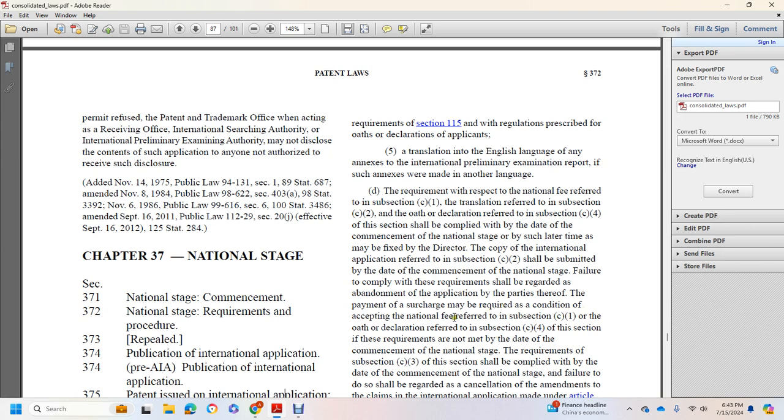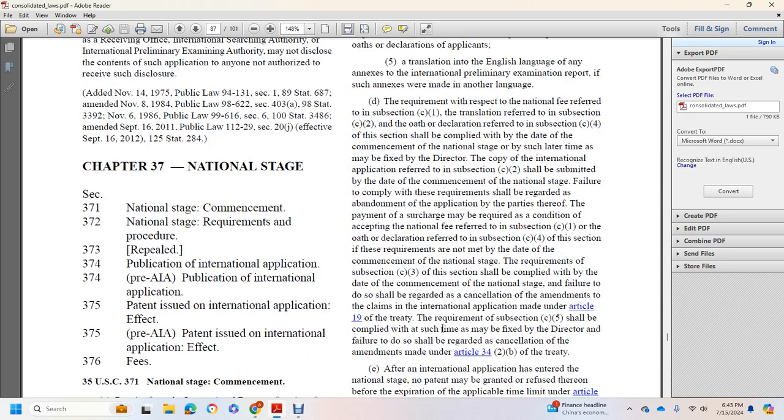referred to in Section C1 of the oath of declaration referred in Section C4 of the section with the requirements that are not met with the date commencement of the national state with the requirements subsection C3 section complied with the date of the commencement of the national state failure with the total shall be regarded with the cancellation amendments to the claim in the international application made under Article 19 treaty with the requirements Section C5 shall be complied with the times fixed for the director failure to do so with regard to the cancellation amendment to Article 34.2b